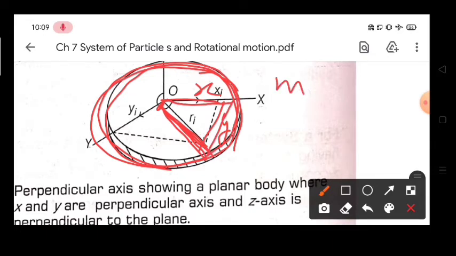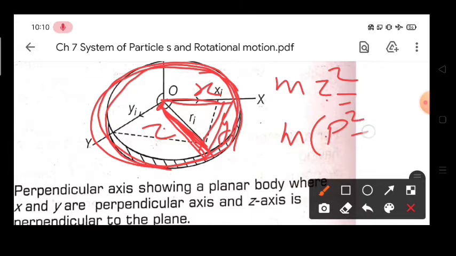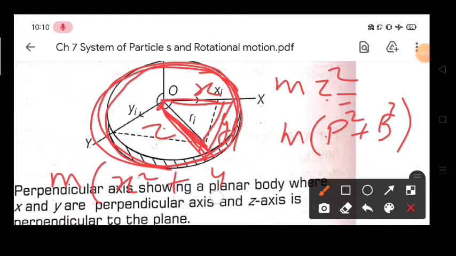So we can write mz square, that is this radius or hypotenuse z, will be equal to what? m, and z is the hypotenuse. By Pythagoras we can write perpendicular square plus base square, and this will be m times x square plus y square.